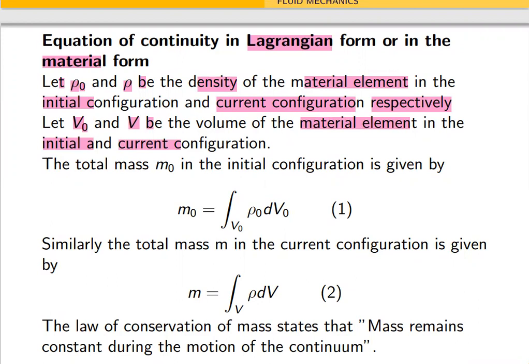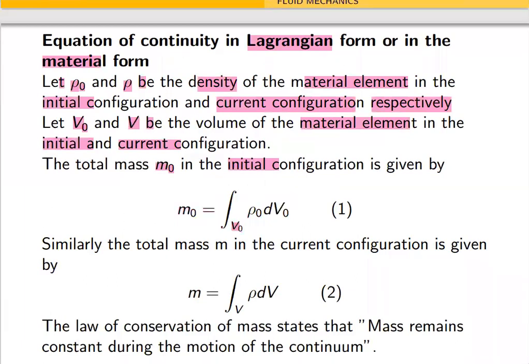The total mass, what is the definition of mass now? So let us take m naught. M naught in the initial configuration is given by the volume integral over V naught of rho naught dV naught. Let us call it equation 1.